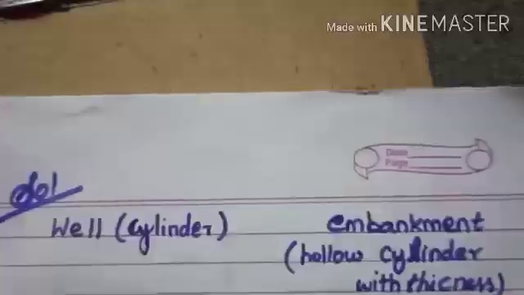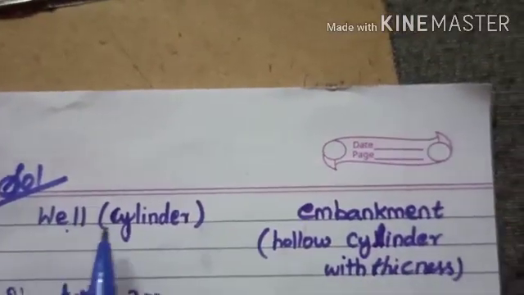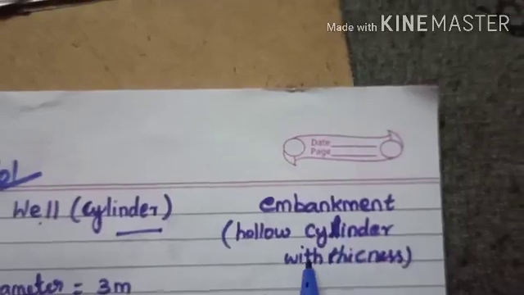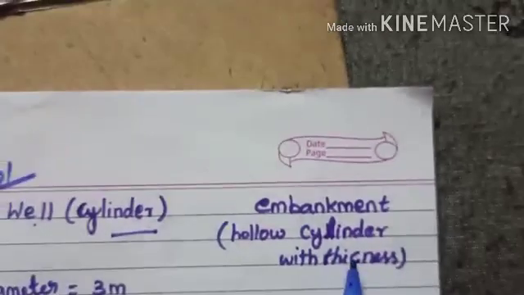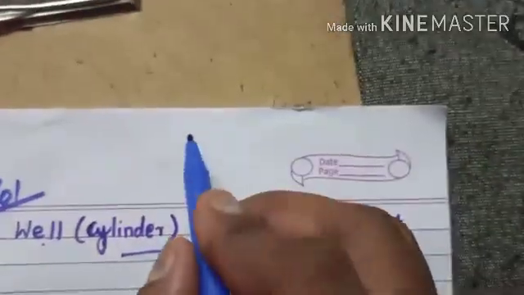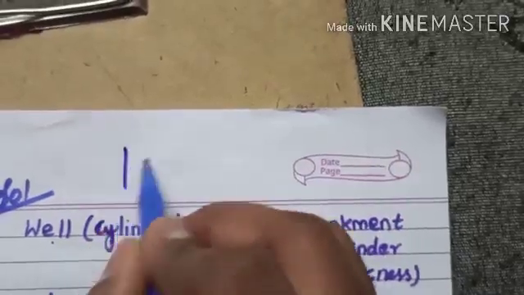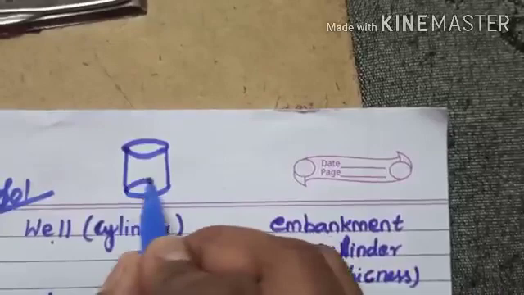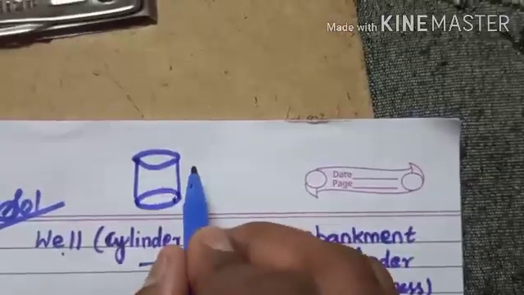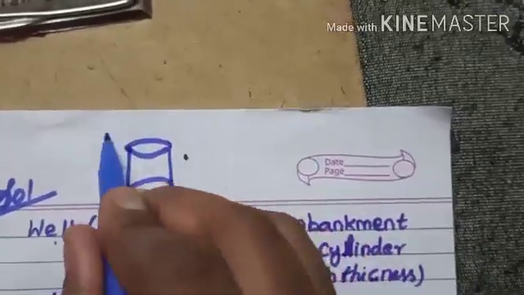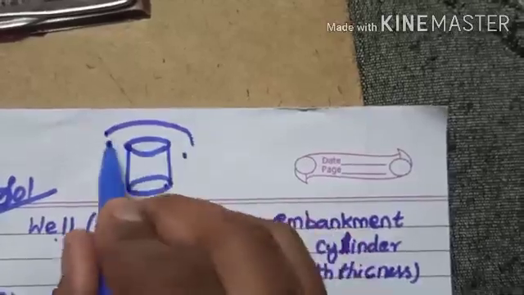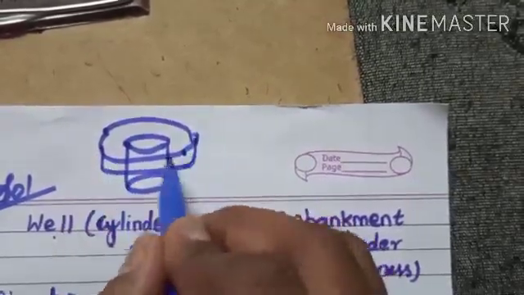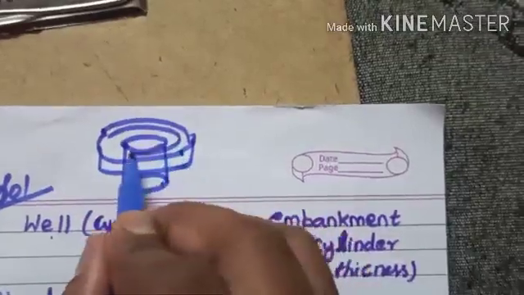So in the solution, the well is a cylinder. The embankment is a hollow cylinder with thickness. How does it come? The well is in the form of a cylinder like this through the earth. You need to cover the embankment, means you have to cover like this with the thickness.